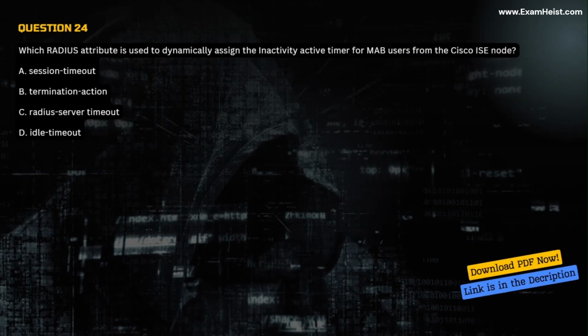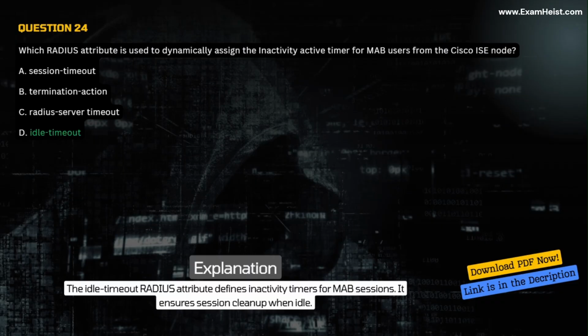Question 24. Which RADIUS attribute is used to dynamically assign the inactivity active timer for MAB users from the Cisco ISE node? A. Session timeout. B. Termination action. C. Radius server timeout. D. Idle timeout. Correct answer D. Idle timeout. Explanation. The idle timeout RADIUS attribute defines inactivity timers for MAB sessions. It ensures session cleanup when idle.